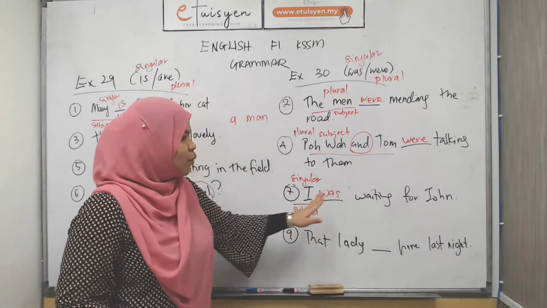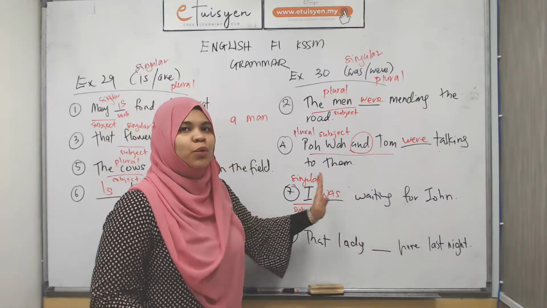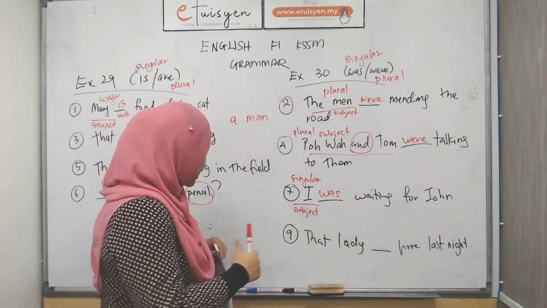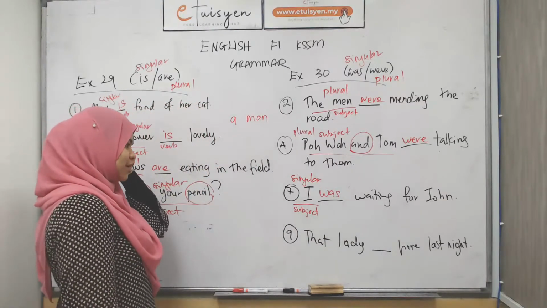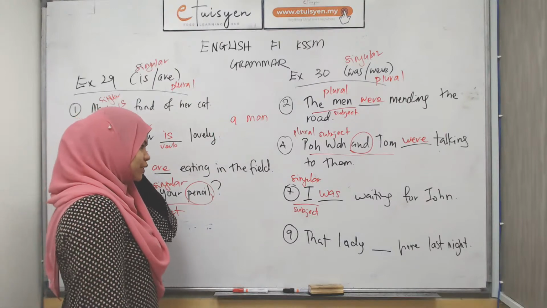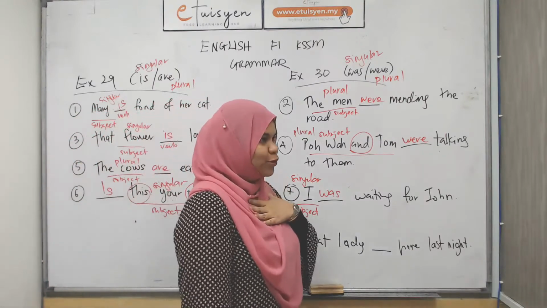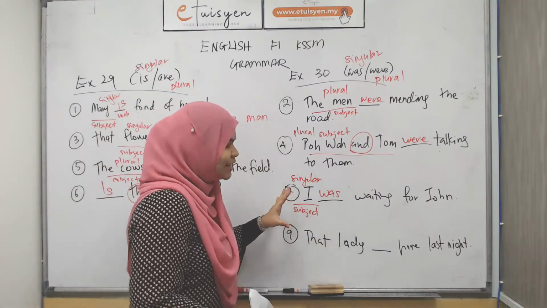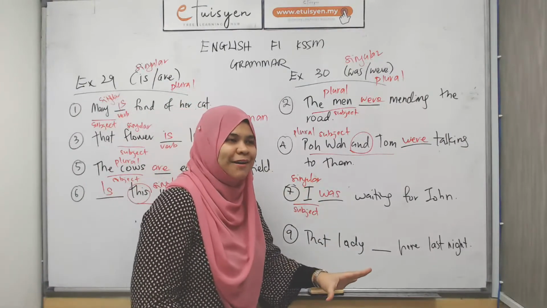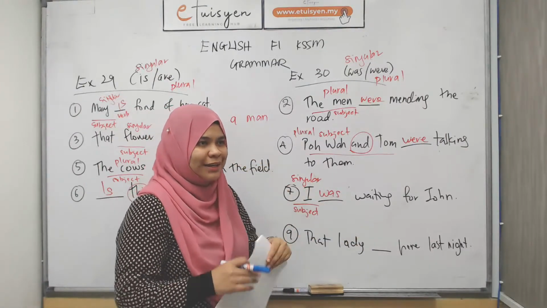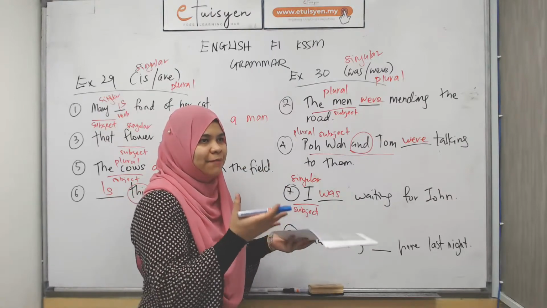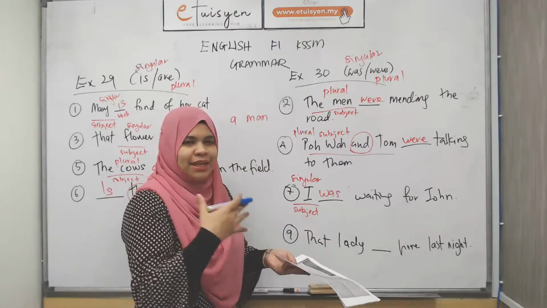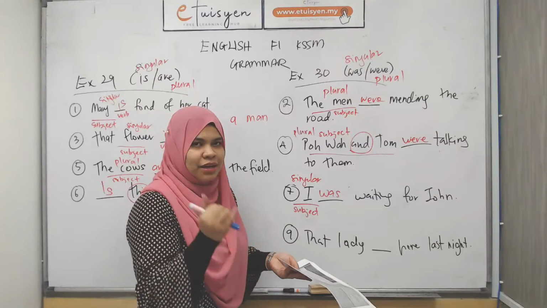I wait, bukan I am wait. I think we need to go through pronoun just so that not only you, I also don't confuse myself. Here, I need a few criteria. When you put it in the sentence, I as a subject and then your verb is directly, bukan verb to be.